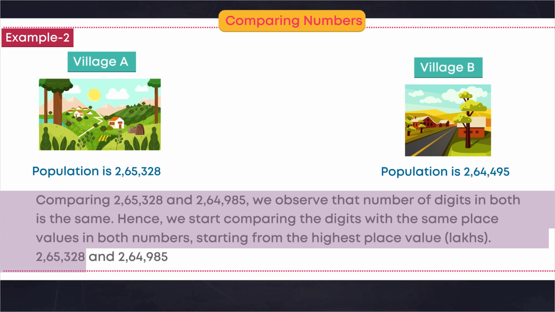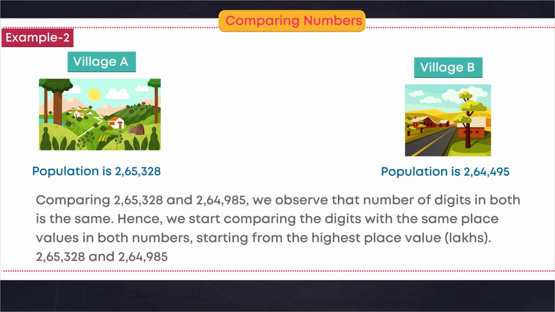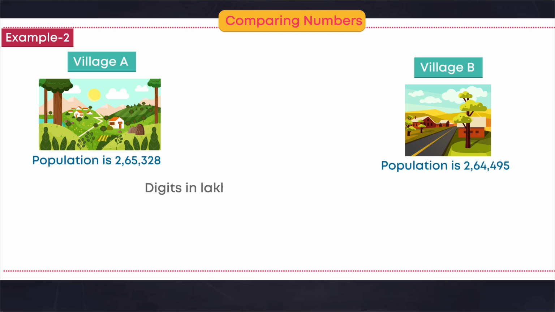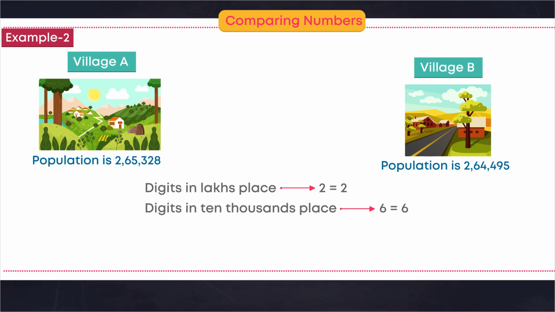2,65,328 and 2,64,985. Digits in lakhs place: 2 is equal to 2. Digits in 10,000s place: 6 is equal to 6.